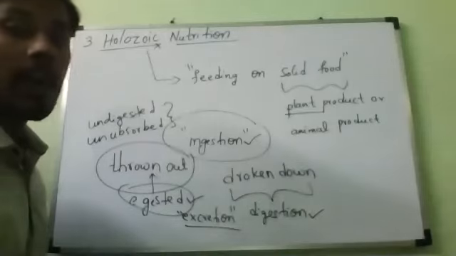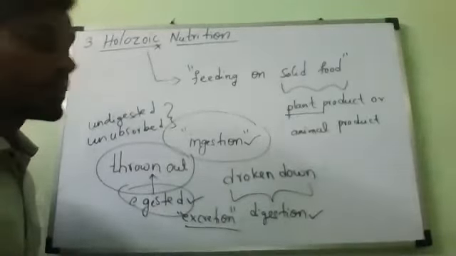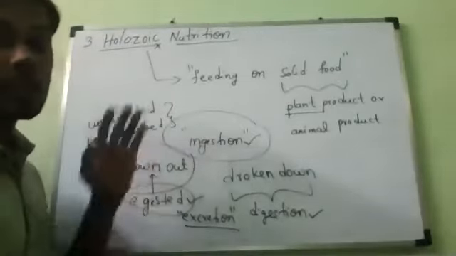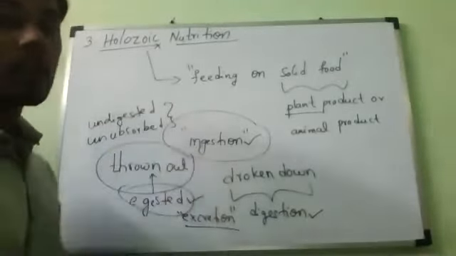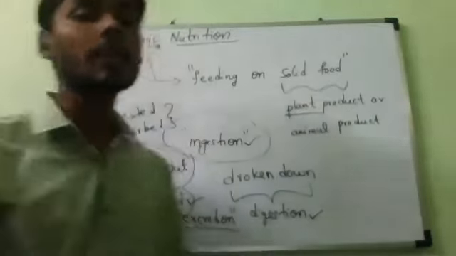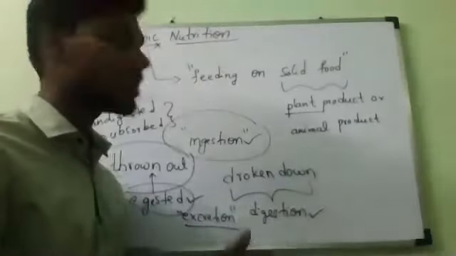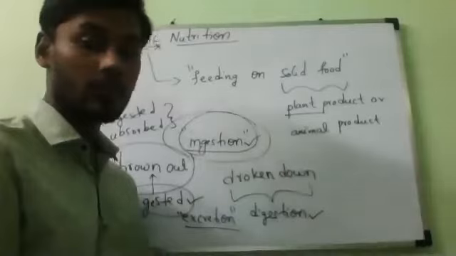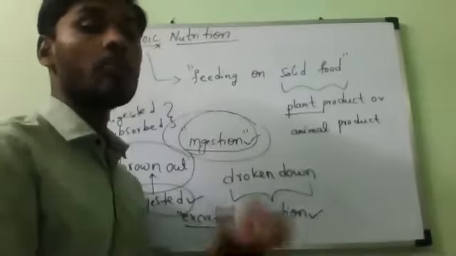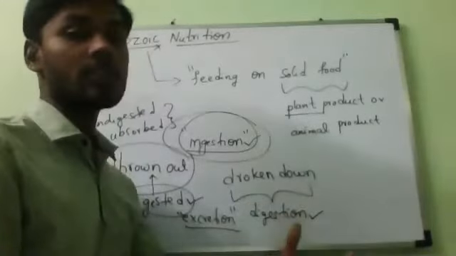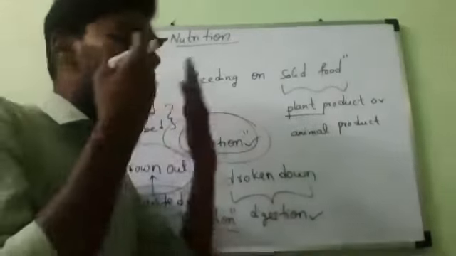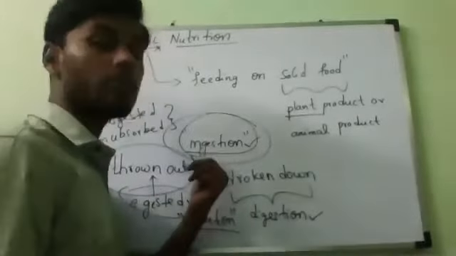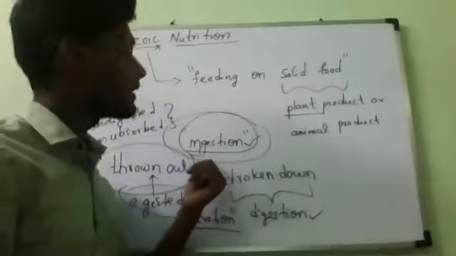Holozoic nutrition is that nutrition in which an organism takes complex organic food materials into its body by the process of ingestion. Like when we eat an apple, rice, or dal, these are all complex organic food materials.